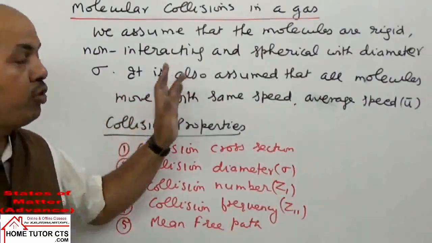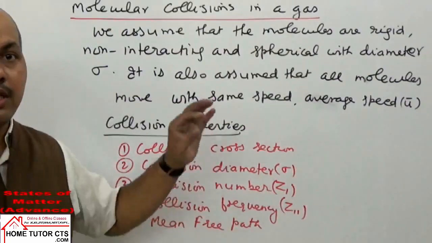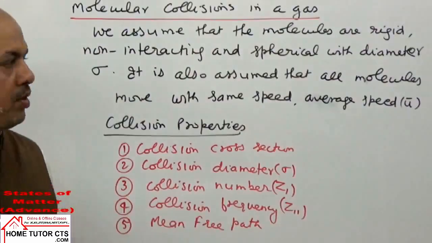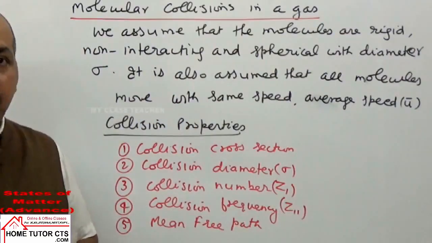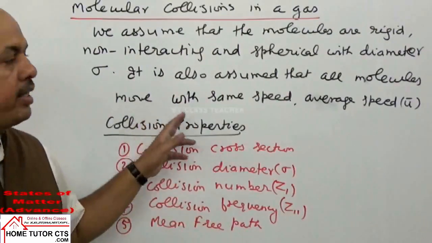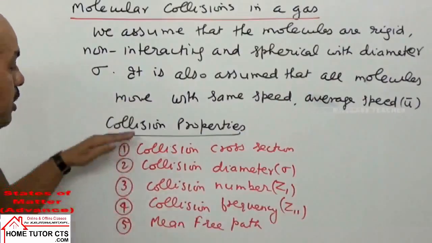It is also assumed that all the molecules are traveling with the same speed, that is called average speed. So we will have these 5 collision properties.